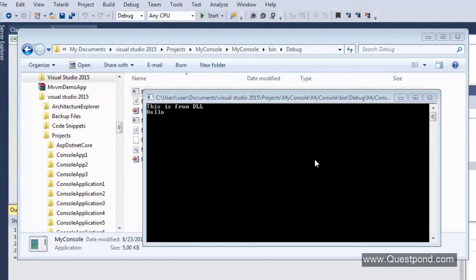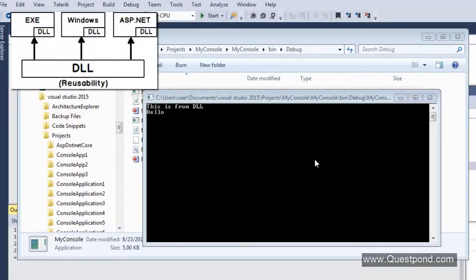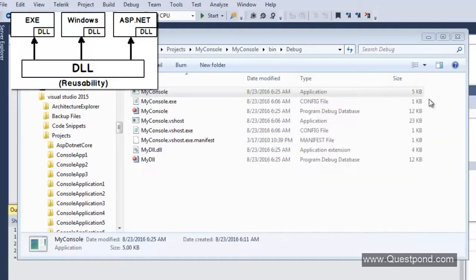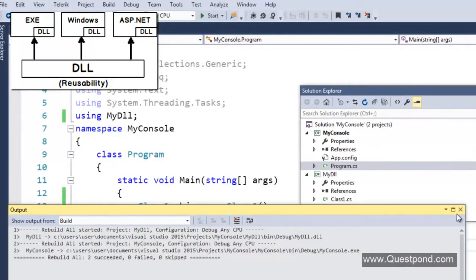So why do we have these concepts separately? Why do we have an exe which can run in its own address space, and then a DLL, a dynamic link library, which runs inside the address space of some other hoster? The whole point of a DLL, or of a library rather, is reusability.